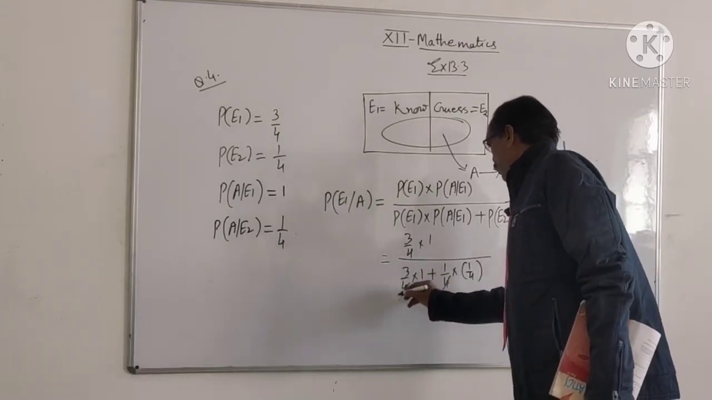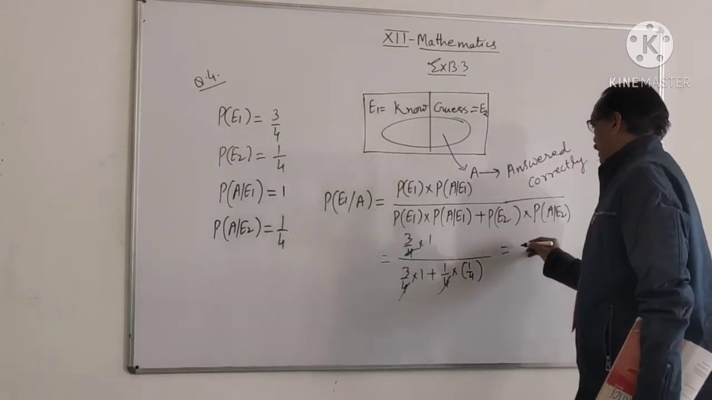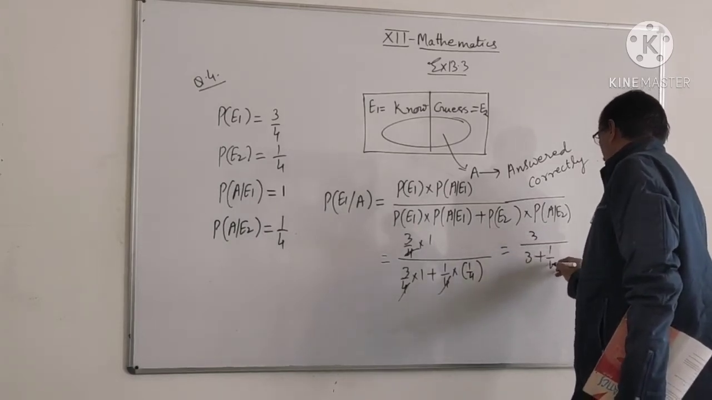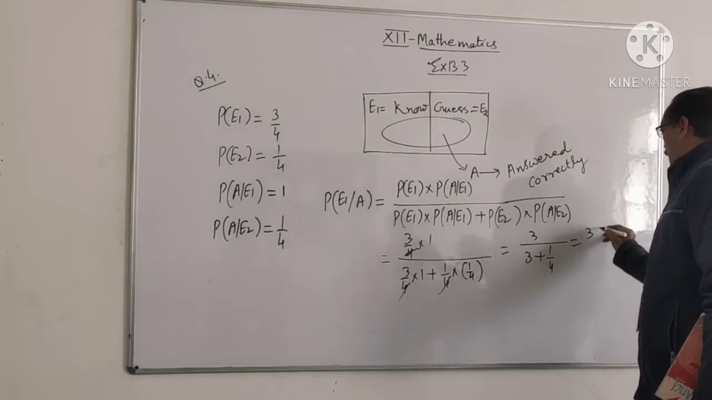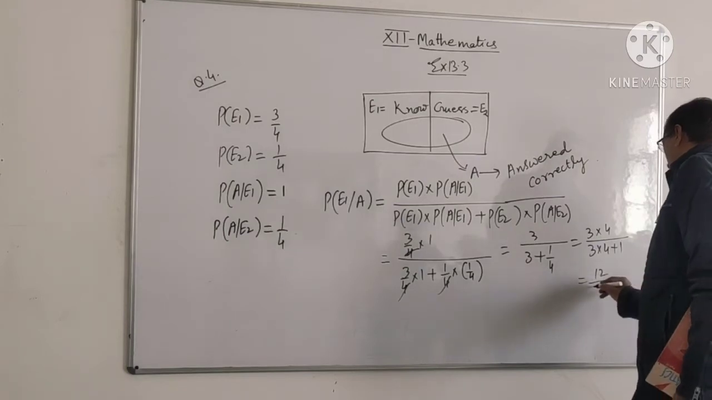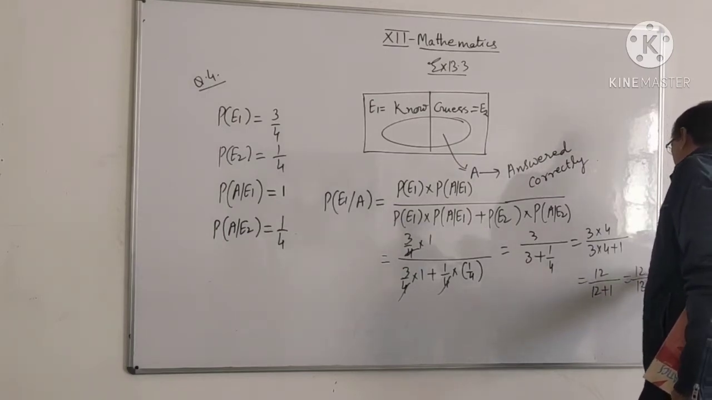Now here the common 1/4 is cancelled, then it is 3 upon 3 plus 1/4. Then it is 3 into 4 upon 3 into 4 plus 1, or 12 upon 12 plus 1, which is 12/13.